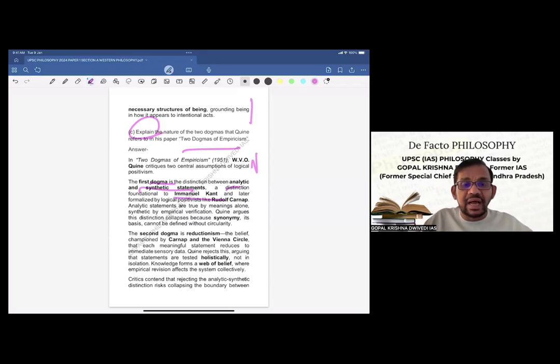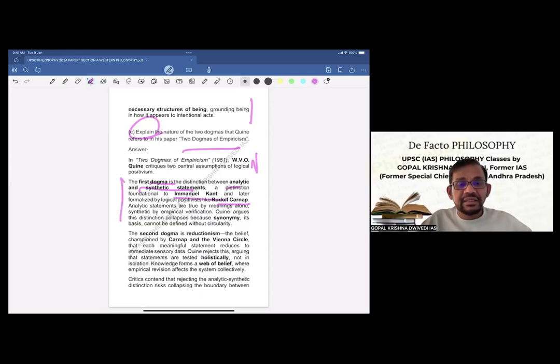And later formalized by logical positivists like Rudolf Carnap. Analytic statements are true by meanings alone, synthetic by empirical verification. Quine argues this distinction collapses because synonymy, its basis, cannot be defined without circularity. So this is the first dogma and the criticism of it.